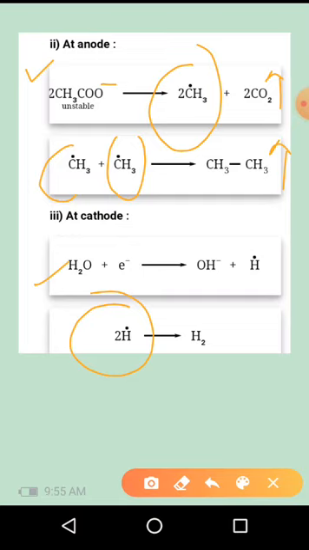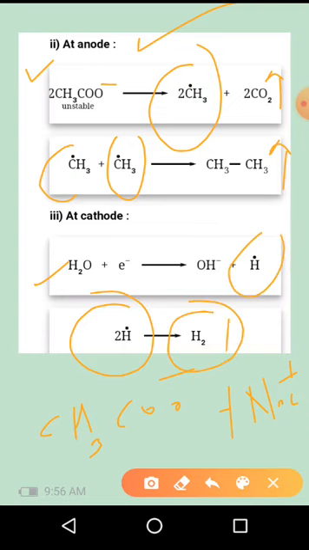These three steps are carried out in Kolbe's electrolysis method. First is the dissociation, that is ionization of sodium acetate into CH3COO- plus Na+. This is the ionization step. After that, the anodic reaction forms a free radical. That free radical will combine to give a higher alkane. At the cathode, the hydrogen free radical is formed and converted into hydrogen gas. So this is Kolbe's electrolytic method.